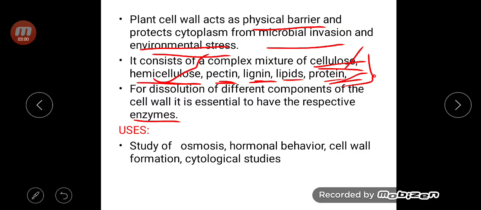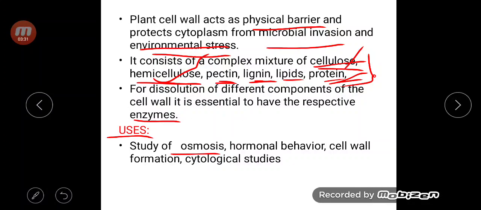Now why do we need to go for isolation of the protoplast, and what's the purpose of protoplast isolation? With the help of protoplast, we can study osmosis. What is meant by osmosis? Osmosis is the process where water moves from higher concentration to lower concentration. How the cell exhibits osmosis can be studied with the help of the protoplast.